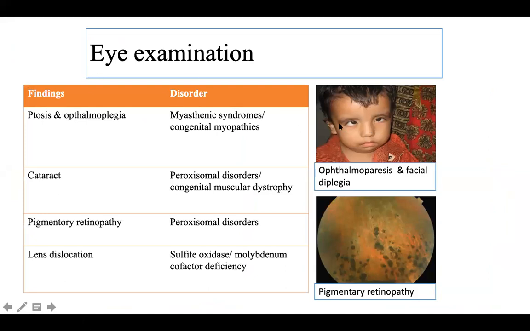The eye examination in this case, for example, that's a bilateral sixth nerve palsy causing adduction of the eye with a very bland face with very limited expression. You may think it's a congenital myopathy, but this is Mobius syndrome, which has ophthalmoparesis and facial diplegia. So similarly, you can see ophthalmoparesis with congenital myasthenia gravis and congenital myopathies. Okay, certain floppy babies can have certain clues, like cataract can be seen in peroxisomal disorders. Pigmented retinopathy can be seen in peroxisomal or mitochondrial disorders. Lens dislocation can be seen in molybdenum cofactor deficiency, and so on.